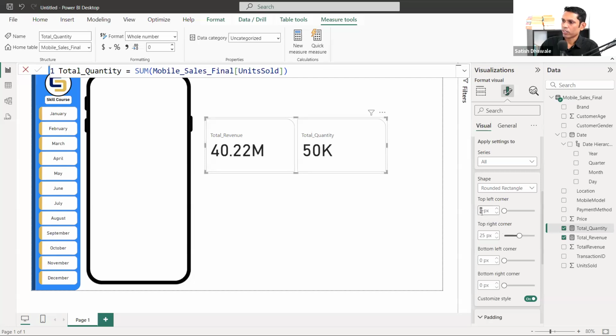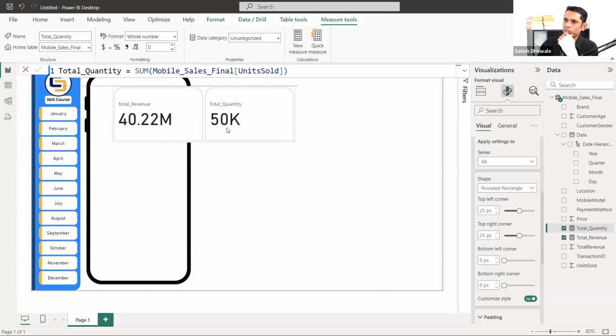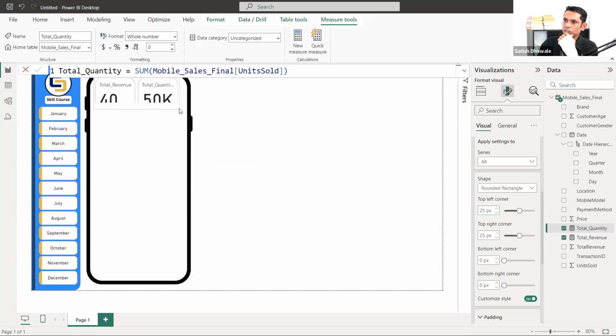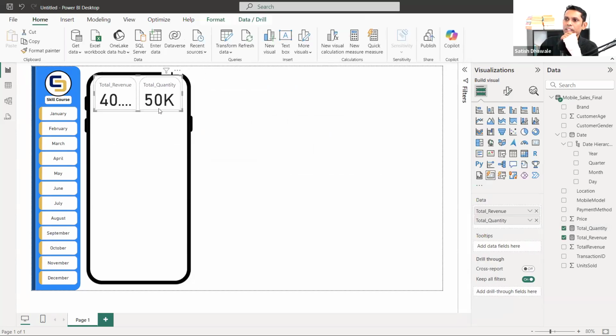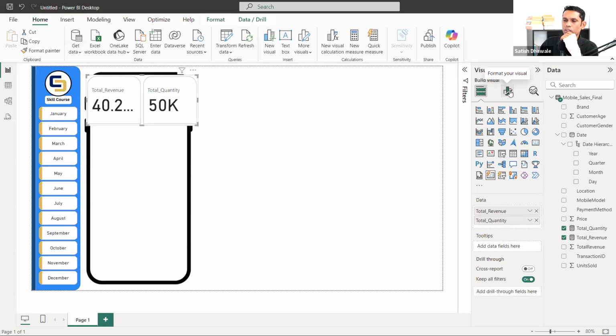Sorry, top right corner and top left corner. So make both the corners rounded by putting values there. And now you can decrease the size and put it like this. Okay. But the problem is that still we are not getting a proper look, because look at that, we are having a border on this particular visual.